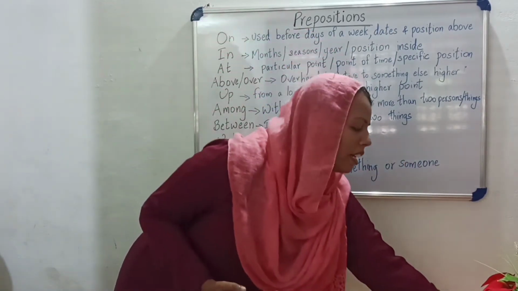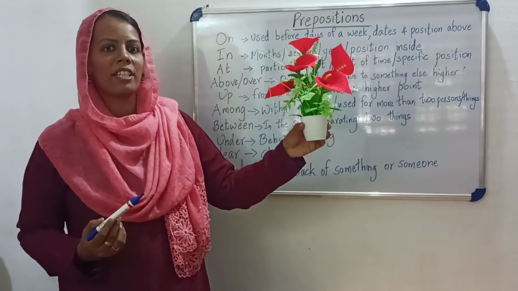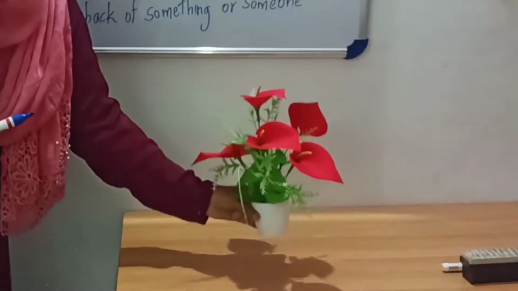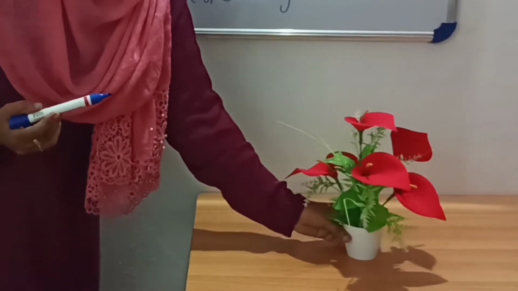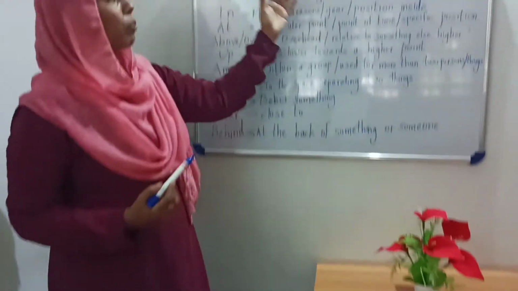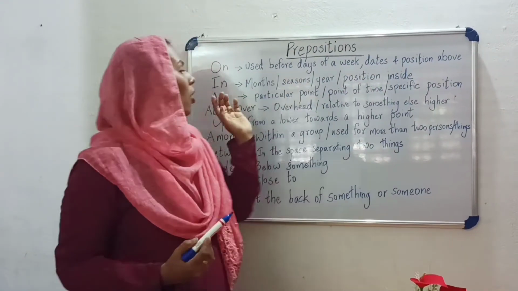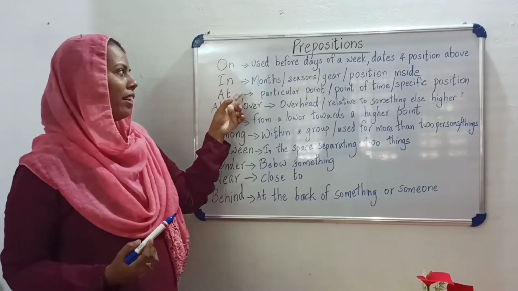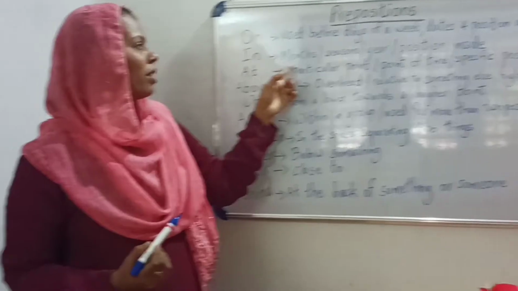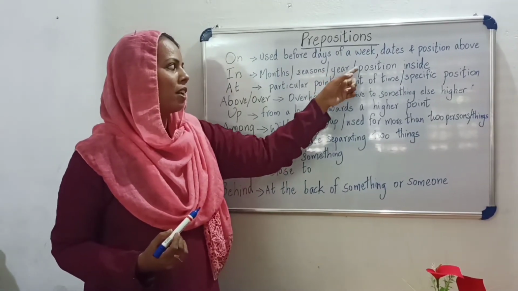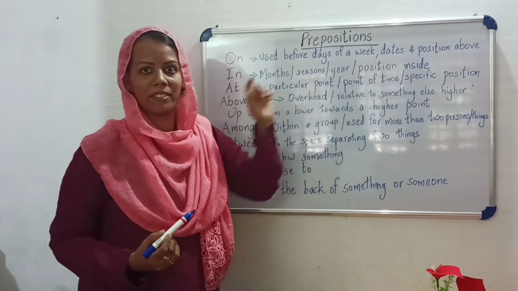Look here, there is the flower vase. You can see the flower vase here, and we can see the flower vase is on the table. On the table. The whiteboard is on the wall. That is position above. Okay, then in.